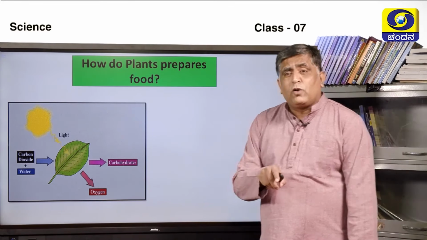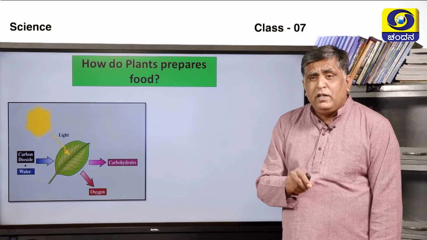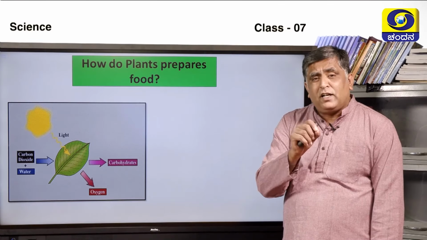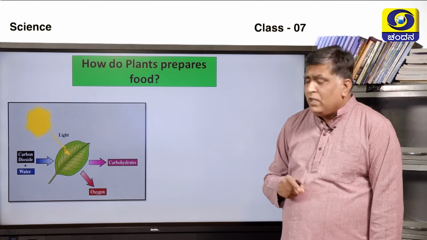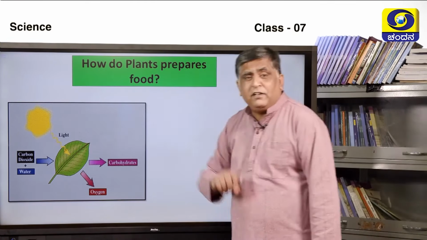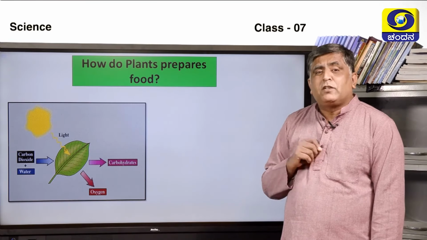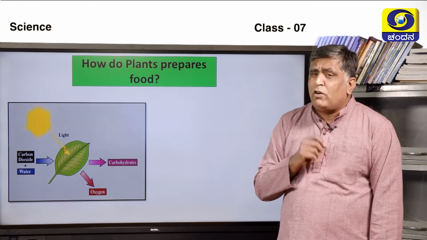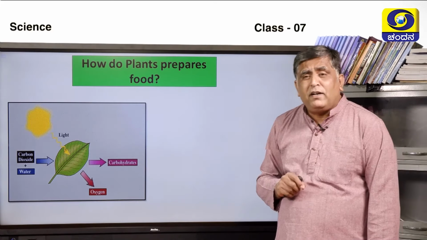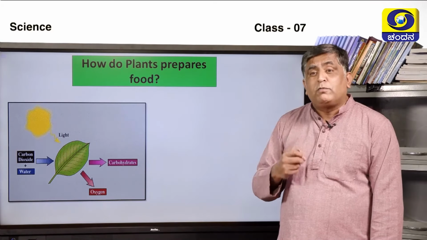The leaf contains chlorophyll. Chlorophyll is a green pigment which is mainly responsible for the color of the leaf as well as the plant. What does it do? It traps the sunlight. The sunlight is trapped by the chlorophyll. Carbon dioxide and water are present. Carbon dioxide is abundantly present in the air. Water is absorbed through the root hairs.